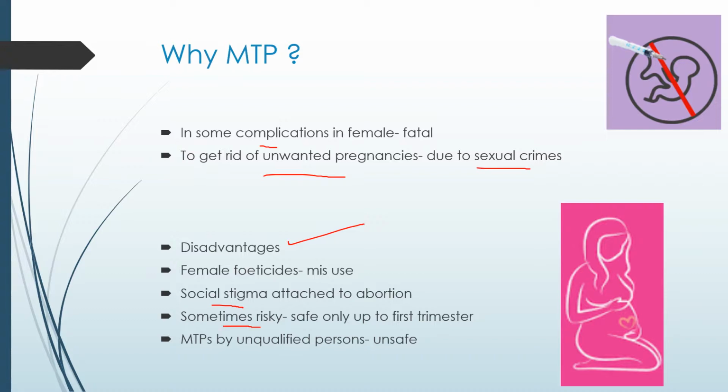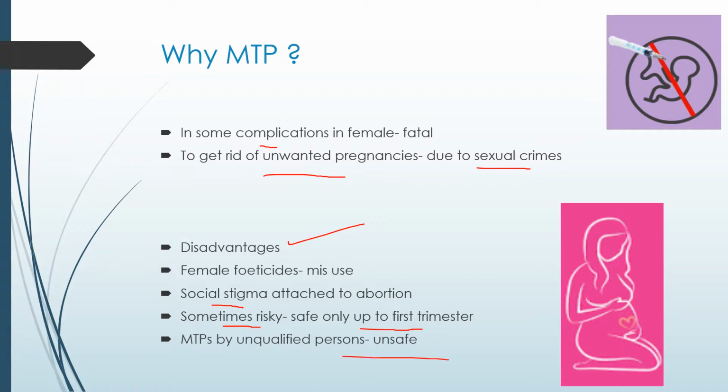And sometimes this MTP is risky. That is, it is safe only up to the first trimester. If the doctors are doing it illegally, then it becomes riskier to the mother also. The MTPs should be done by qualified persons. If MTPs are done by an unqualified person, it is said to be unsafe.